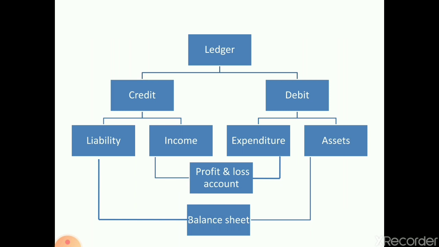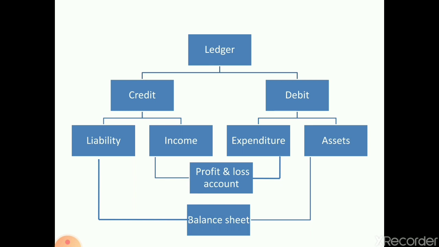The rule of the real account is: debit what comes in, credit what goes out. And the rule of the nominal account is: debit all expenses and losses, credit all incomes and gains. These are the three golden rules required for the accounting process, and you are very well versed with them, because in 11th standard you did accounting with the help of these three golden rules.